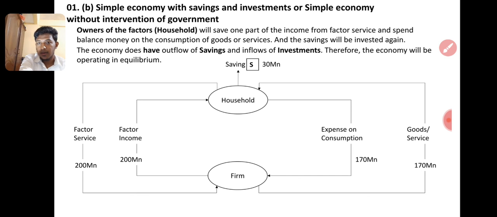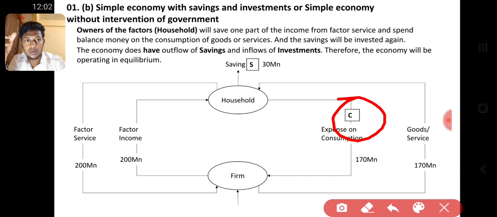Don't get confused here, right? We only take the flows given in this flow diagram. Then S is outflow, C is inflow, right? So we found two factors now. C is inflow, plus S is outflow, minus.